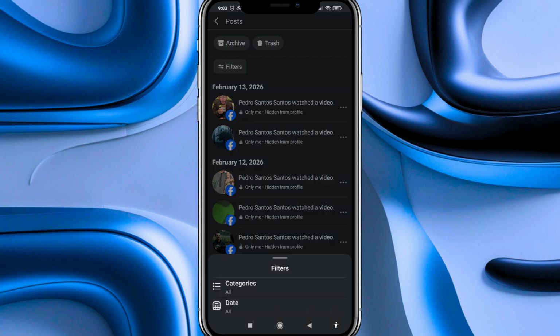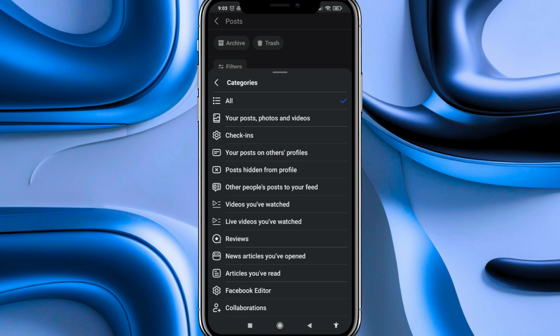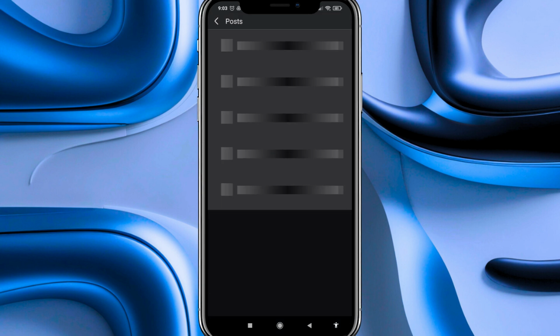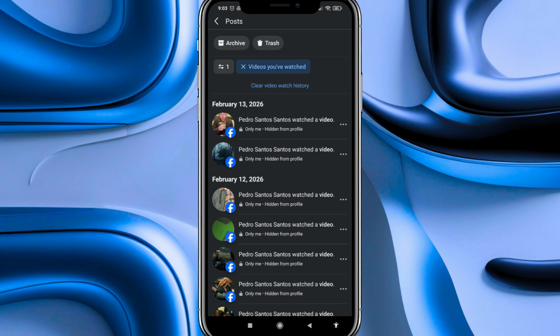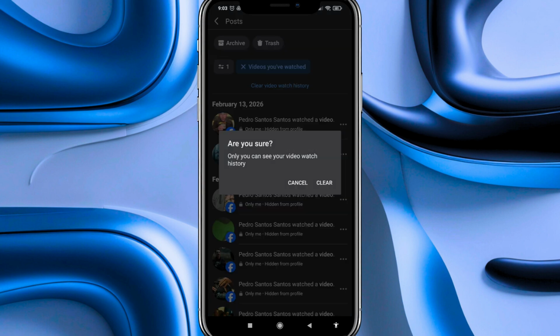We click there, and in this panel at the bottom, we click where it says Categories. Now here we have to select the option Videos You've Watched, and here at the top we will see a text labeled Clear Video Watch History. Now we press on Clear, and that's everything.